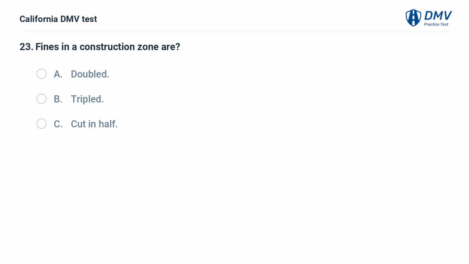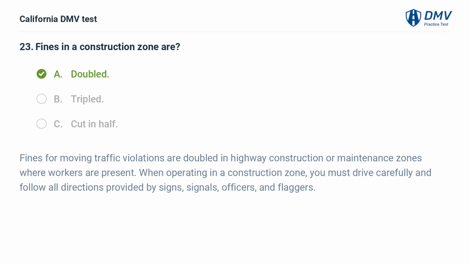Fines in a construction zone are A. Doubled. B. Tripled. C. Cut in half. A. Doubled. Fines for moving traffic violations are doubled in highway construction or maintenance zones where workers are present. When operating in a construction zone, you must drive carefully and follow all directions provided by signs, signals, officers, and flaggers.